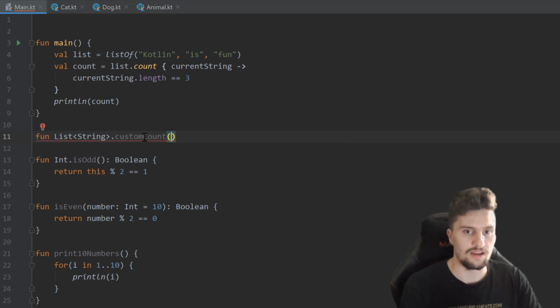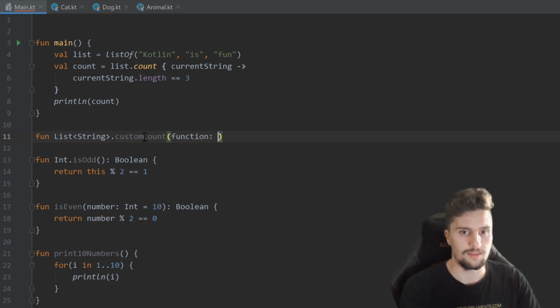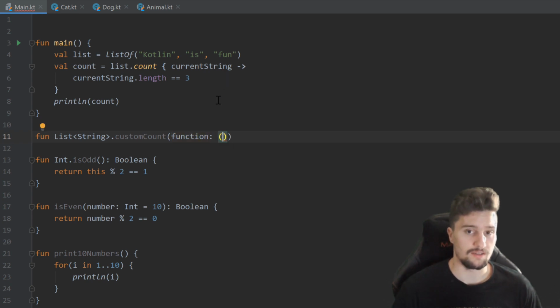And now as a parameter, that will take a function, and this function is of type. Now it's becoming a little bit difficult. So first of all, we need to specify which type of parameter this function takes. So this function we pass as a parameter here will take a string as a parameter.